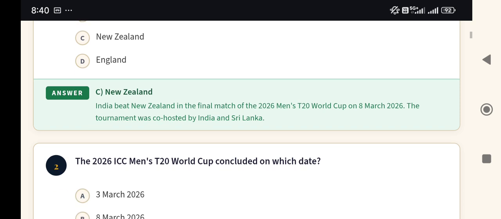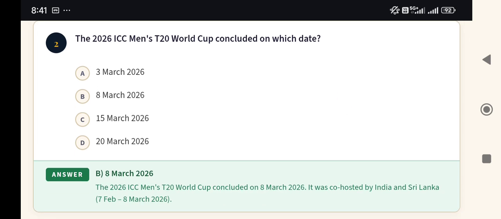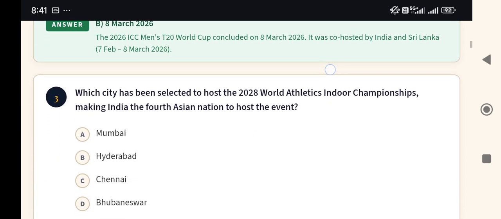Now the next question, that is question number 2. The 2026 ICC Men's T20 World Cup concluded on which date? Option A, 3rd March 2026, option B, 8 March 2026, option C, 15 March 2026, and the last one, 20 March 2026. Answer should be option B, 8 March 2026.